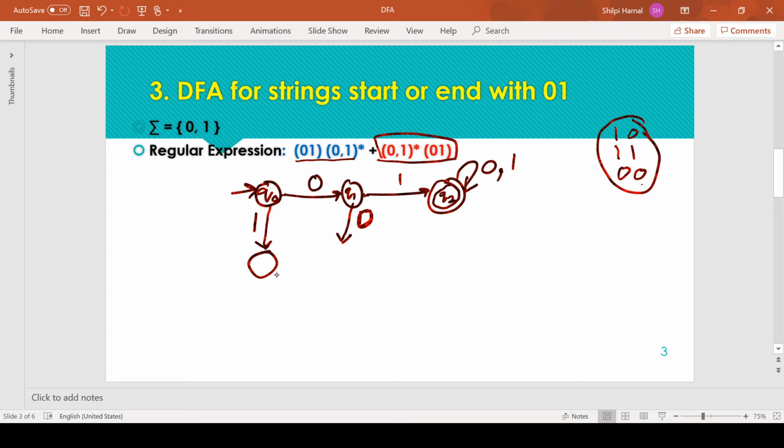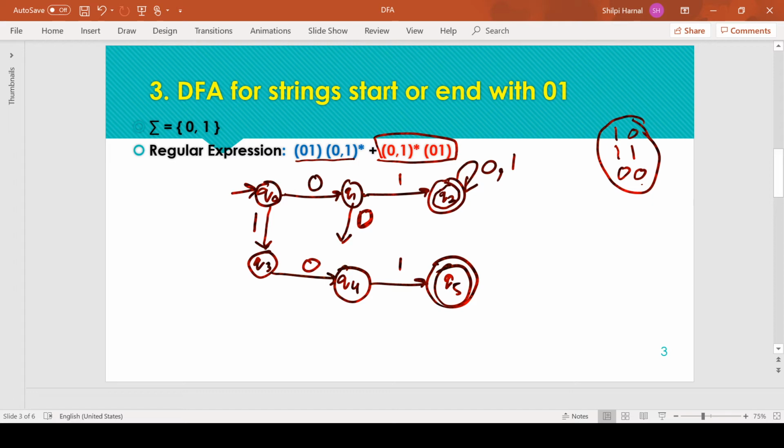So after getting 1, we need 0 and then 1 for acceptance. Okay, so this is the state Q3, Q4, and Q5. So Q5 is the state where the string ends with 0 1. Okay, so now Q0 is complete.